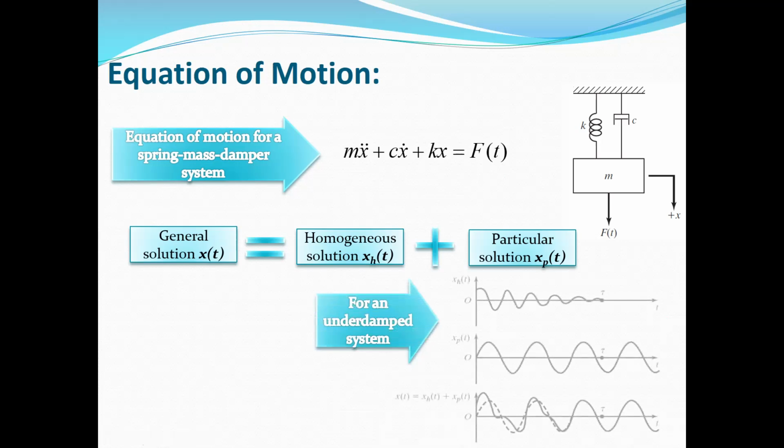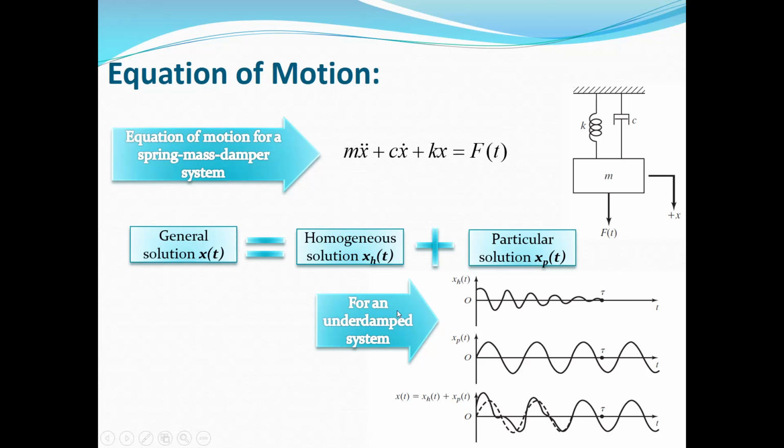So in this chapter, for a system under forced vibration, we will have one steady state response and one transient response. If you plot the response for an underdamped system, remember that an underdamped system has a damping ratio psi which is less than 1. For this type of system, with viscous damping and damping ratio less than 1, if you plot the homogeneous response, it will look something like this. As you can see, this is the homogeneous response, and after a while the amplitude of the response vanishes and it will be 0.